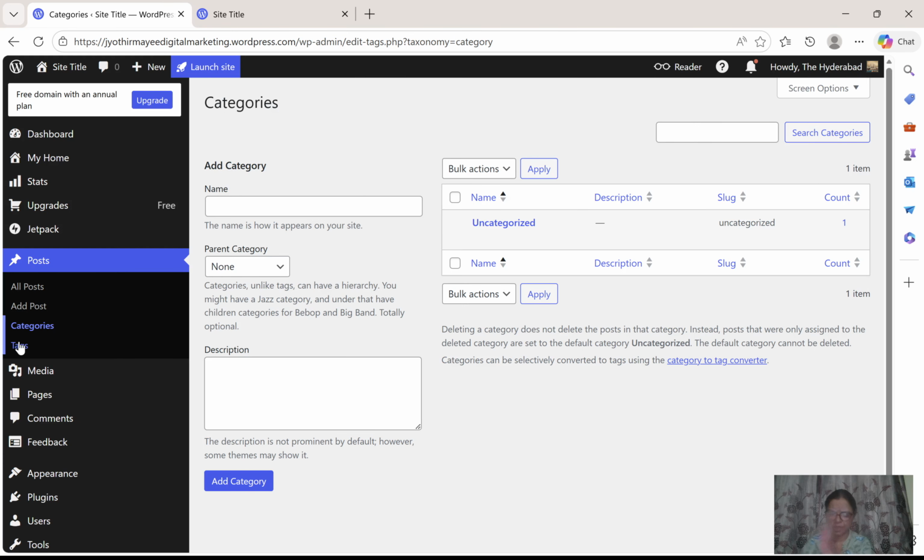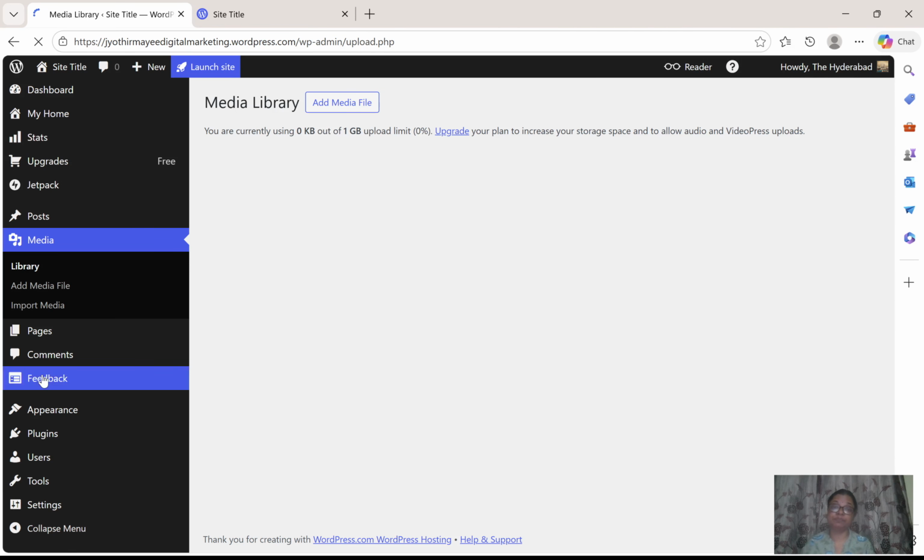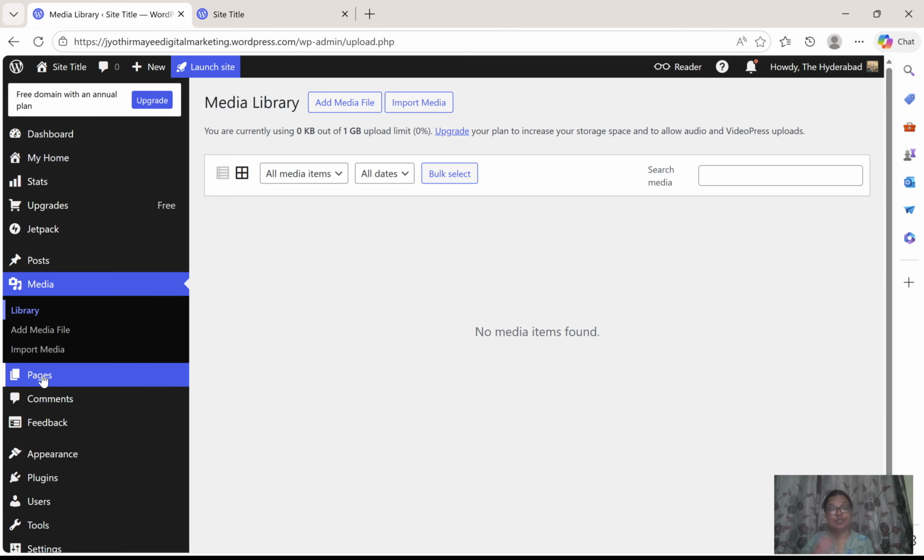And then tags. While creating, we can discuss that one. And next one is media. Media is nothing but, whenever you write an article or any page, you won't write only content, right? You are going to upload some images, some videos, something like that. Whenever you upload all those things, all will be stored here, under media in the library.